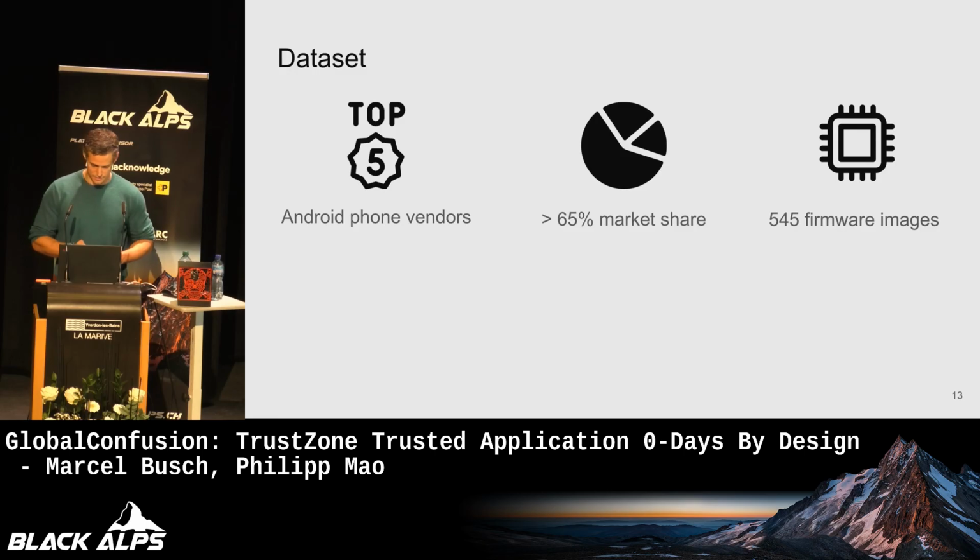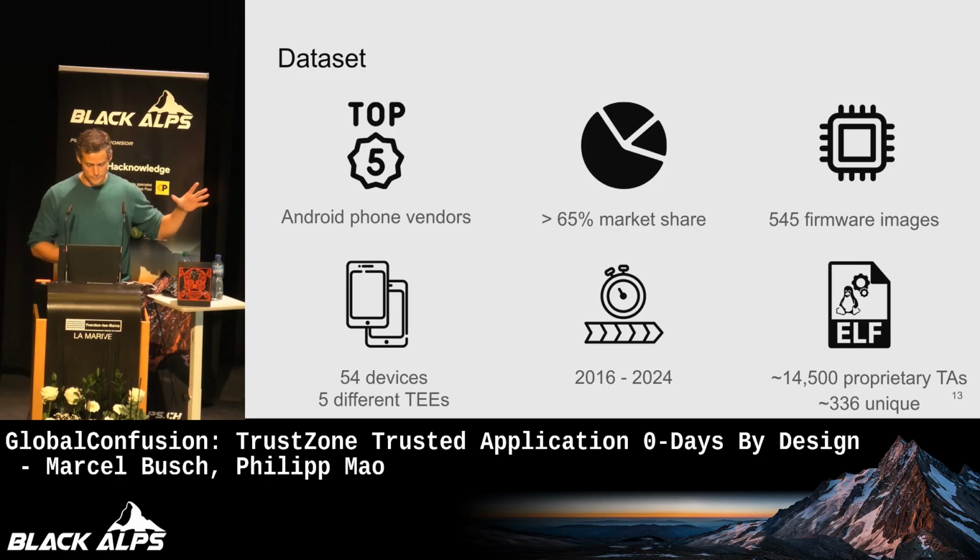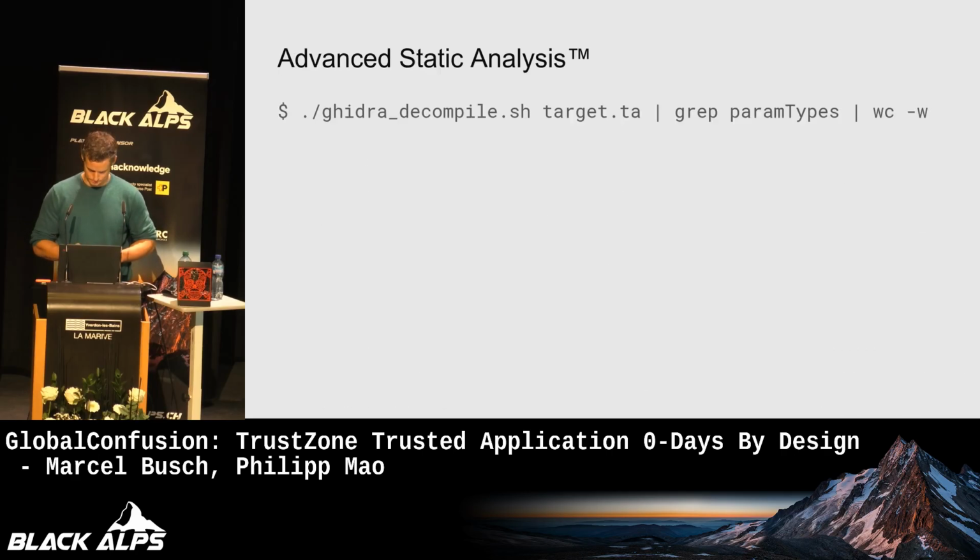So we did a prevalence study on this. We assembled a data set, looked at the 5 top Android phone vendors according to market share, which corresponds to a 65% market share, some 500 something firmware images, it's terabytes of firmware images, 54 devices we were targeting, and 5 different TEE implementations over a time span from 2016 to 2024. We looked at about 14,000 proprietary trusted applications. There are duplicates in there and different versions of the same trusted application, and it boils down to 340 unique trusted applications.